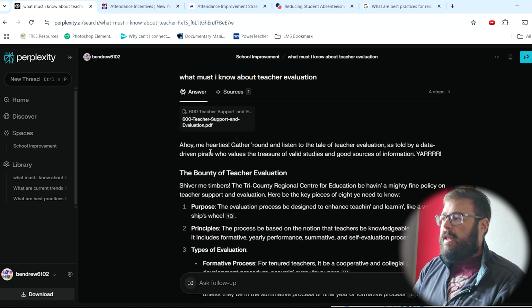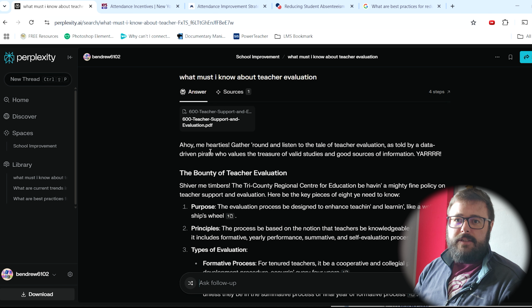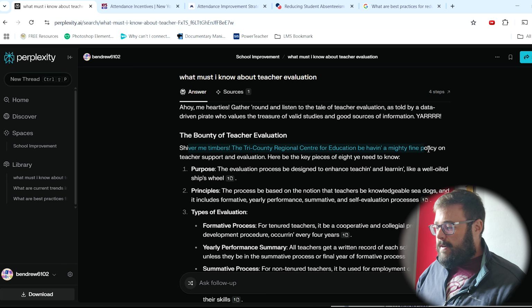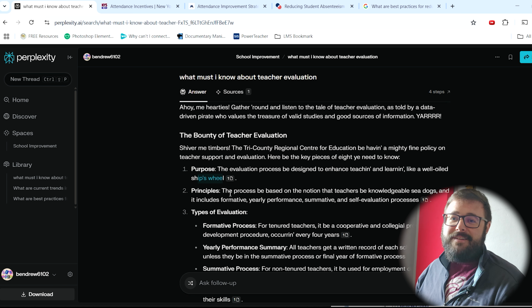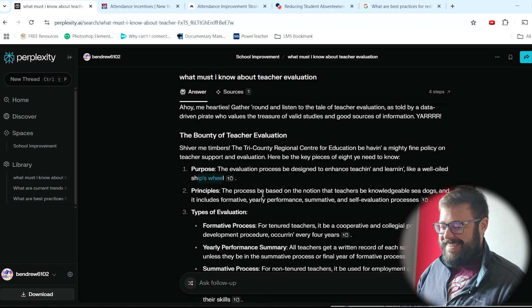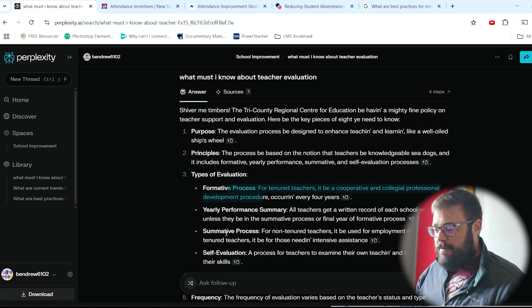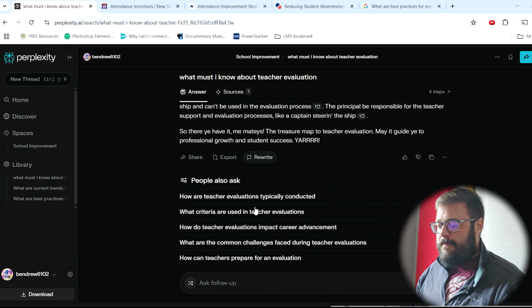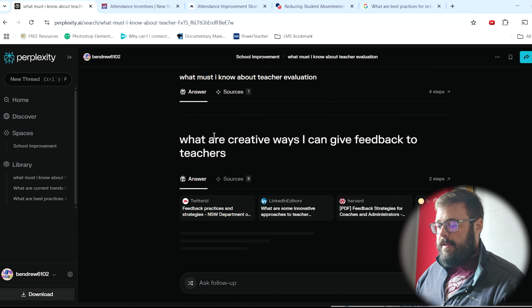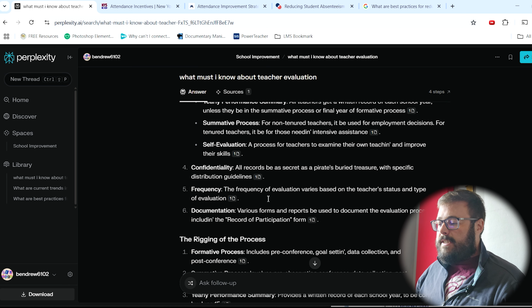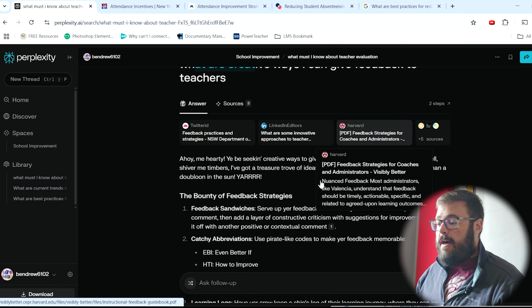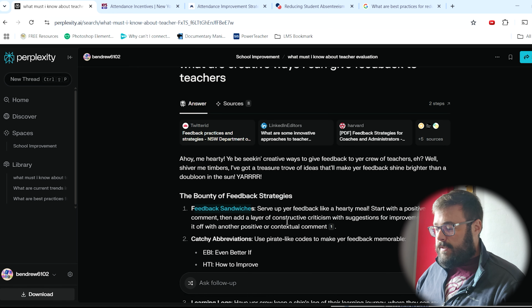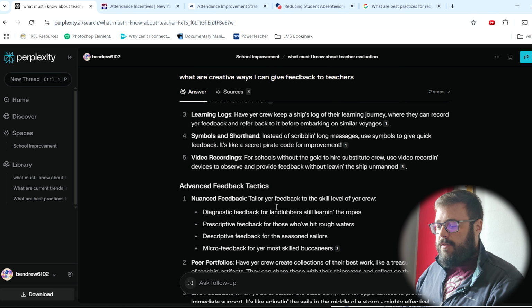So if you say use simple language, define any terms, those sorts of things, it will do that, which is nice. Tri-County Regional Center, Mighty Fine Policy, enhanced teaching and learning like a well-oiled ship's wheel. So this is obviously not very helpful when you're doing research. Types of evaluation, yearly performance, summative. So it's going through this PDF. You can ask, okay, what are some creative ways that I can give feedback? It has that source here, but now it's going to search out to other sources. Feedback sandwiches, positive, constructive criticism, positive. All those sorts of things.